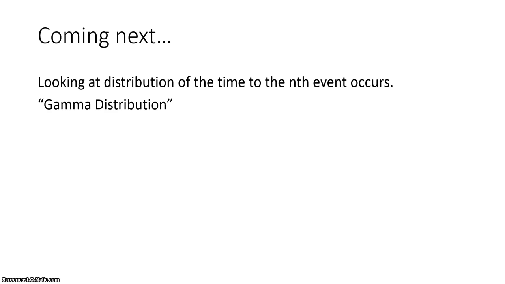Coming in our next video, we'll be looking at the distribution of the time until the nth event occurs instead of the first event, any nth event. And this is going to follow what's called a gamma distribution, and that's what we'll see in our next video.